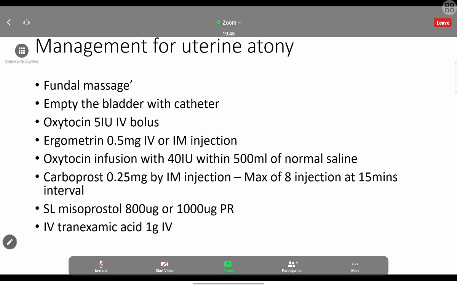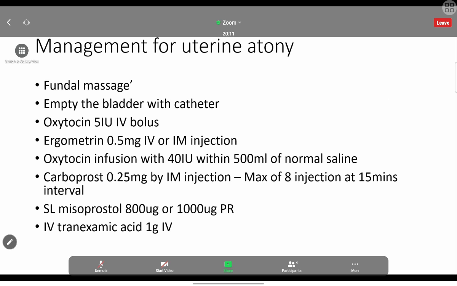That is the rate. Each and everything I'm telling can be asked in the question, so just keep it in mind. This is the amount of units we are using. This is the amount of normal saline. The rate is 125 milliliter per hour. You can calculate that: 500 ml per 4 hours, so 1 hour, 125.